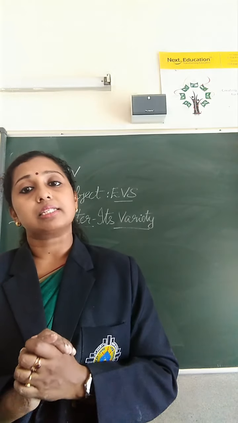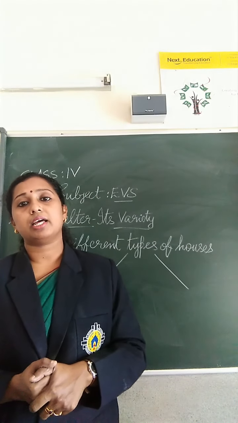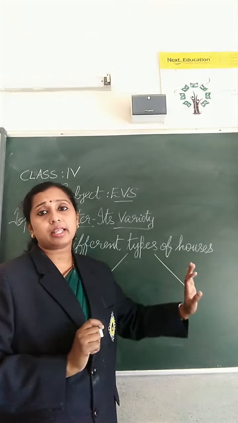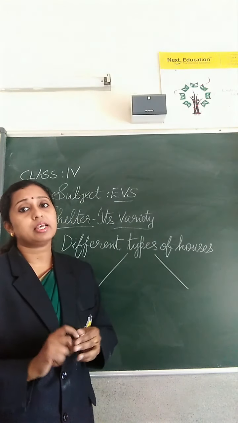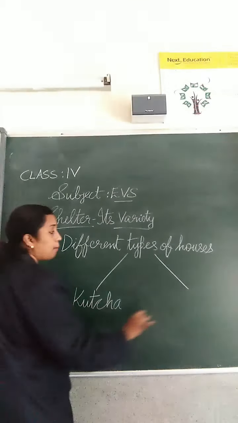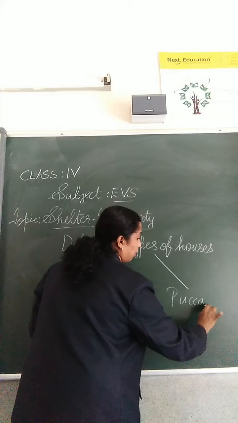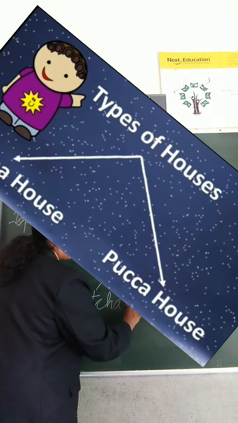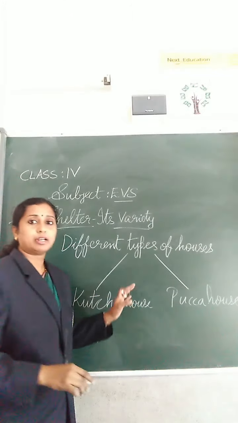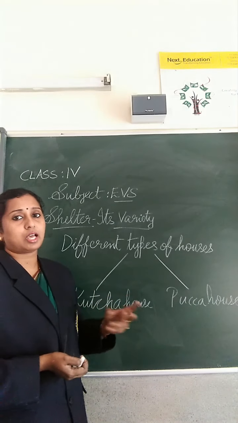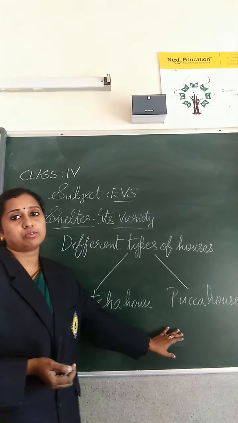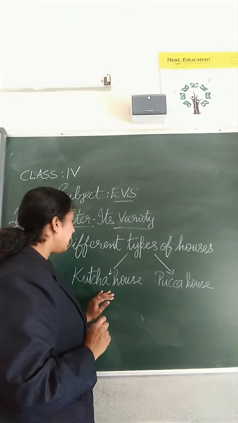So this is about the slum. Next we will study about the different types of houses. There are mainly two types of houses, that is the kacha house and the pakka house. So there are two types of houses: the kacha house, and the second one is the pakka house. So first we will study about kacha house.